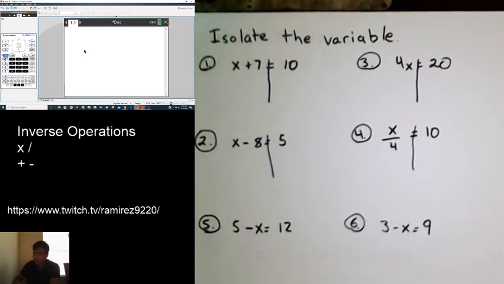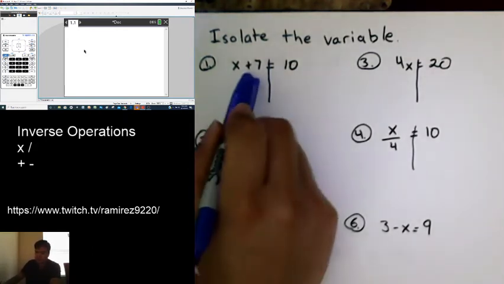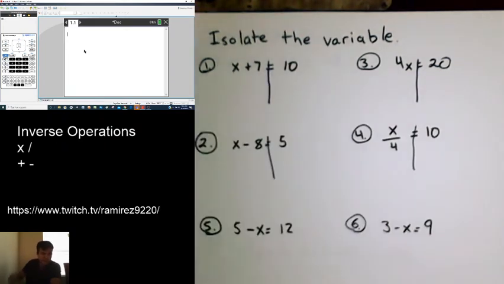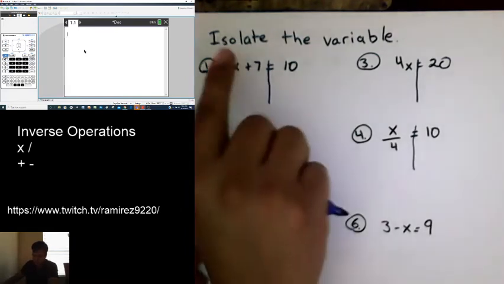I've seen so many kids start off saying, oh, I'm going to move this, but they end up moving it to the same spot. So again, it's important you move it to the other side of the equal sign. That's what the line is mostly for, just so you can visualize it. Anyways, when we're solving for a variable, the whole goal is to isolate it.